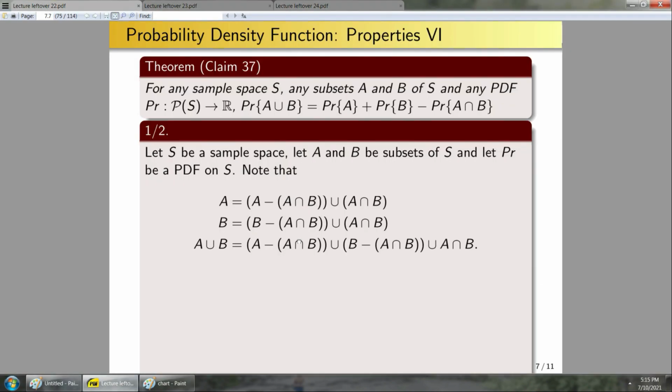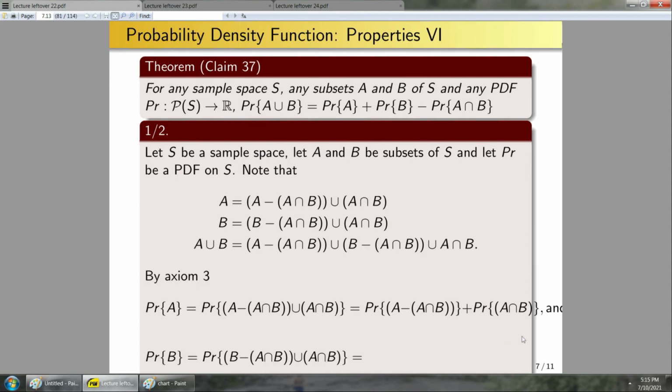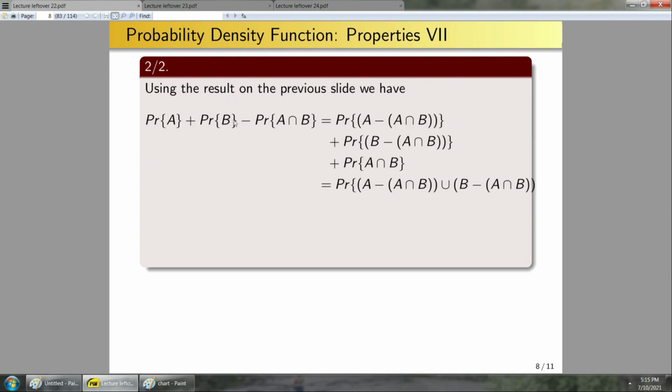Okay, so that's exactly what I'm doing here in lecture form. I apply axiom 3, rewrite A, rewrite B, and then I rewrite this right-hand side to be the sum of these three things here, where I went ahead and did that algebraic simplification, noted that these are mutually exclusive, so I can now rewrite this as the probability of these unions. And finally, this whole thing here is exactly what I wanted it to be. So explicitly, this term here.